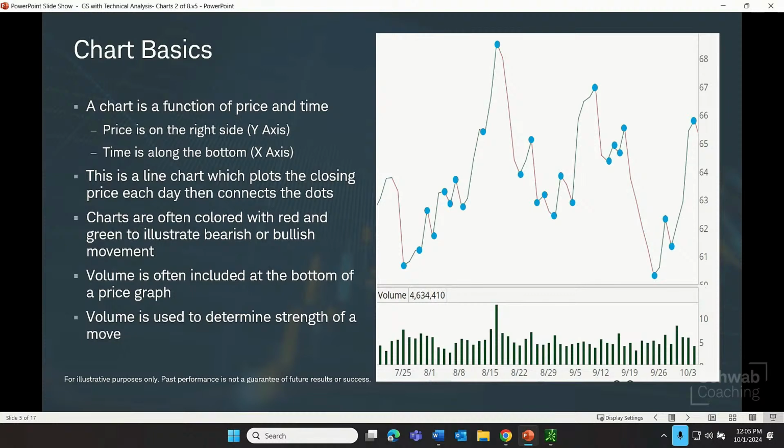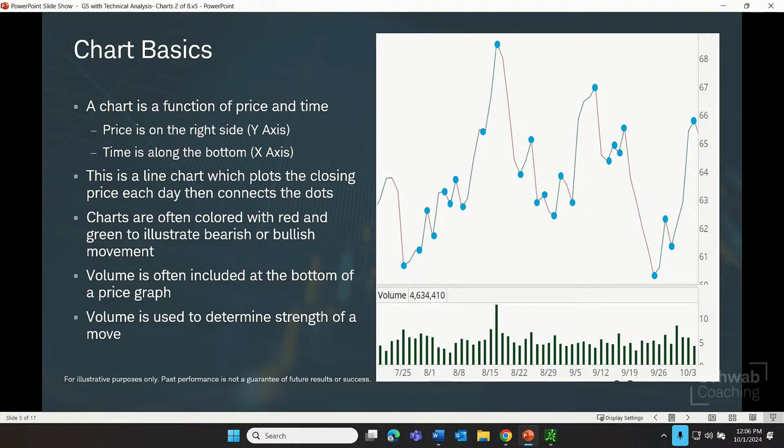Now, in addition to this, on a typical stock chart, we'll see volume included down at the bottom, and it's represented by a series of taller or shorter bars, also known as histograms. And for some traders, they use volume as a confirmation of the strength of a given move. So if a stock moves up on a lot of volume, that's sometimes interpreted to be a more significant up move, even when compared to a similar sized up move.